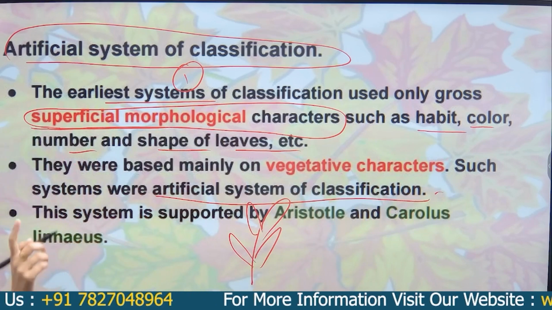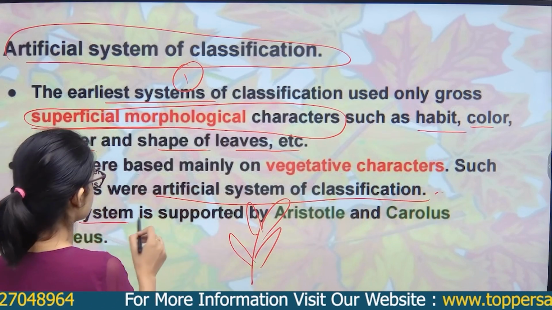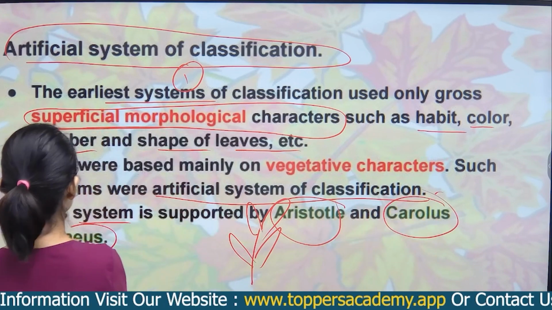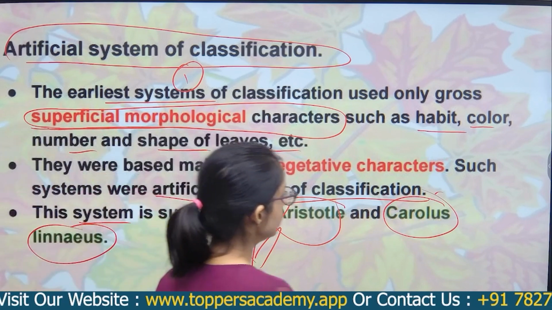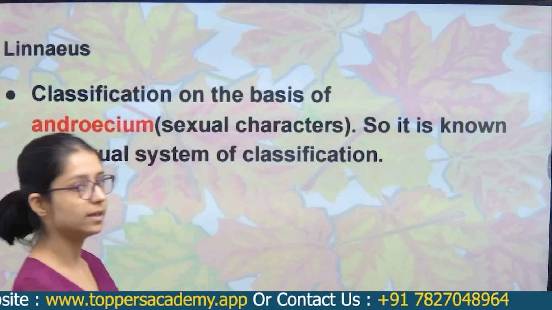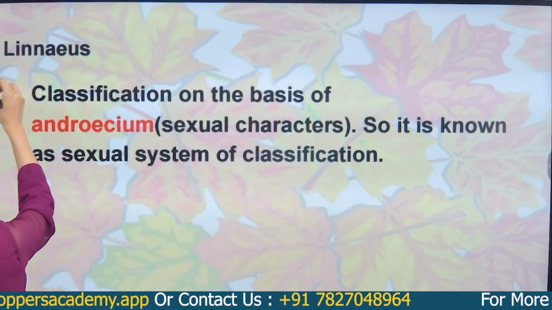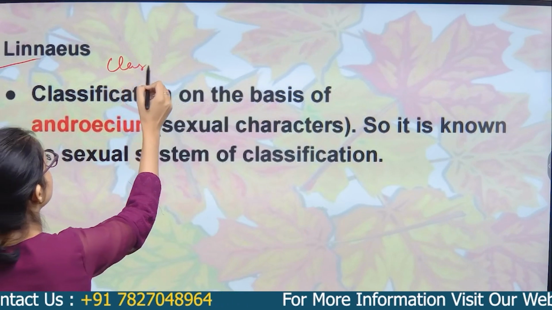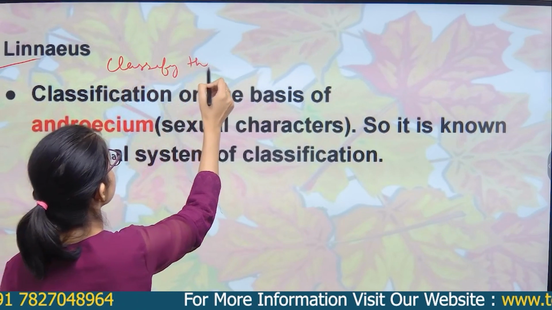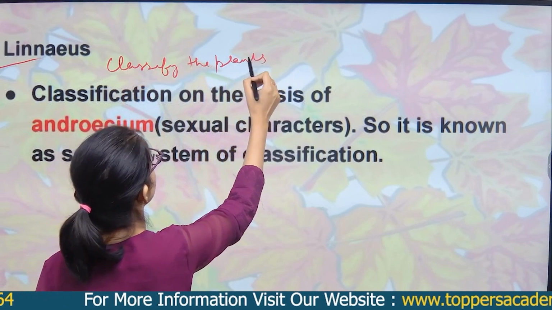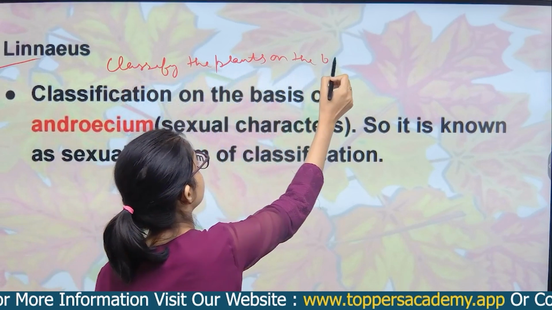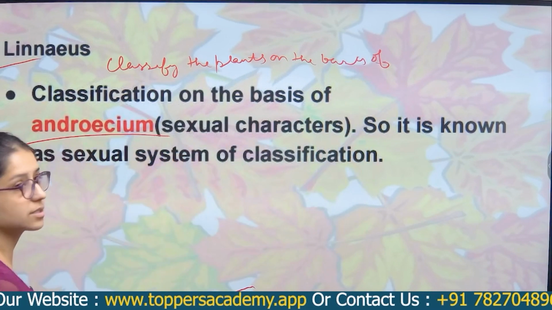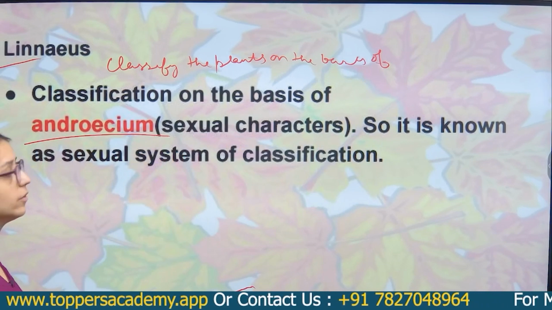So who supported this classification? This system was supported by Aristotle and Carolus Linnaeus. In the artificial system of classification, the scientist Carolus Linnaeus classified the plants on the basis of androecium, which is the male reproductive organ.